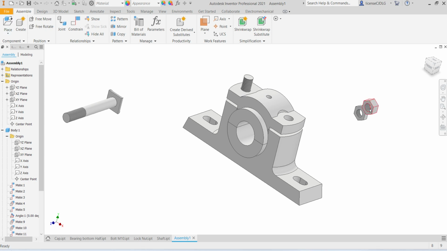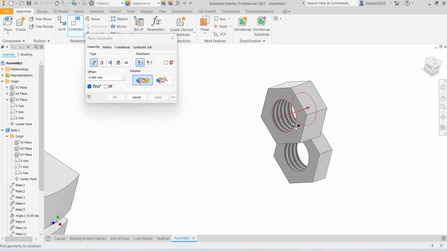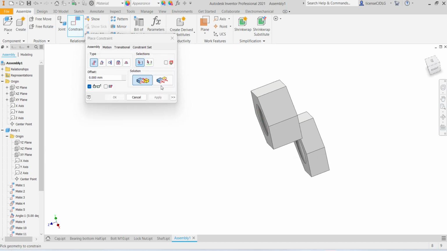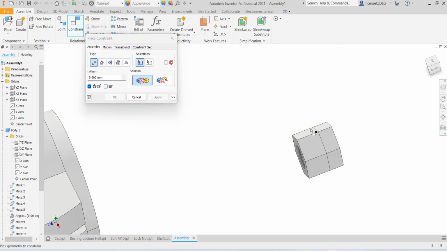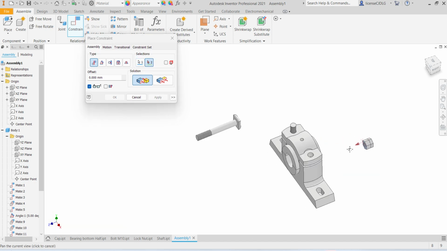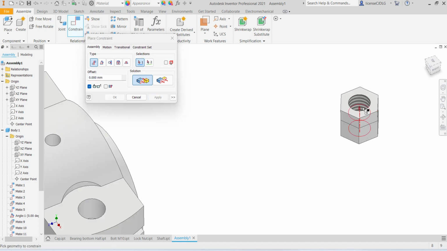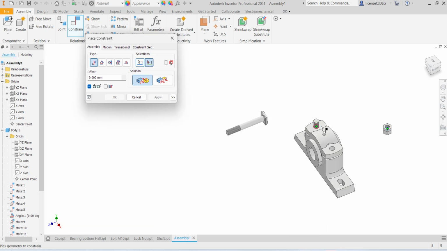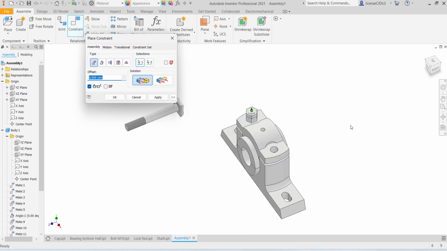Okay, give the constraint, give the center axis, same select this surface and this surface, apply, give the axis constraint, apply.